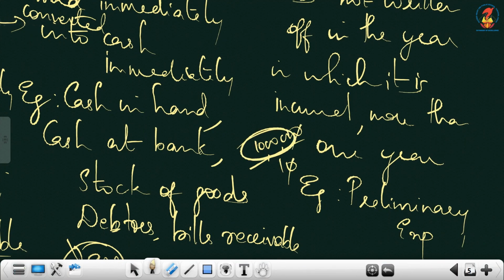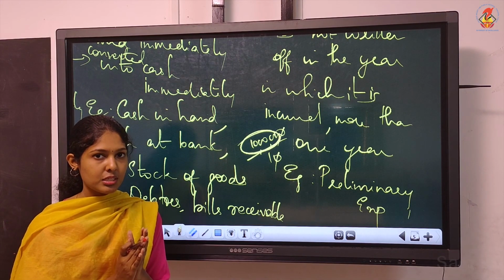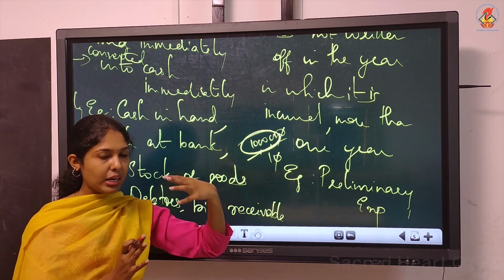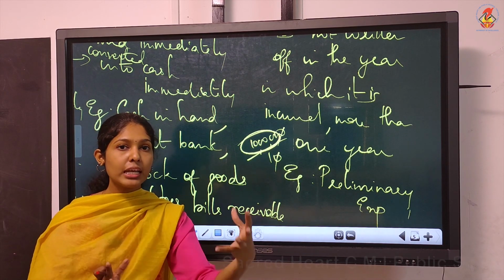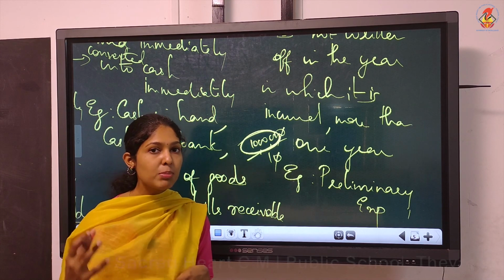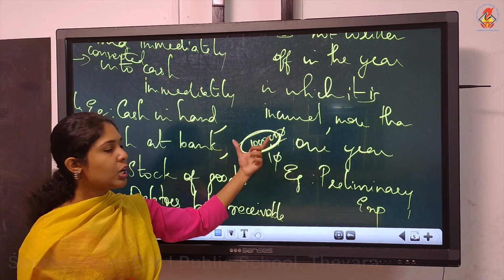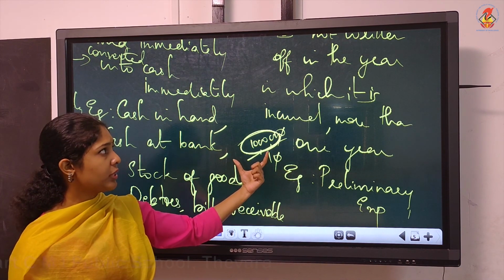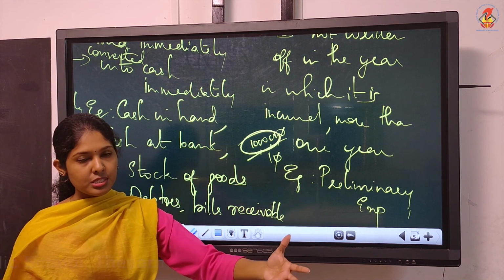So every year you will be showing only a loss of 1 lakh. If we show the entire 10 lakhs in the first year itself, what will happen? The entire business would be incurring a loss at the end of the year because you are showing more expense in the first year itself. So what you are doing is spreading it over a number of years.